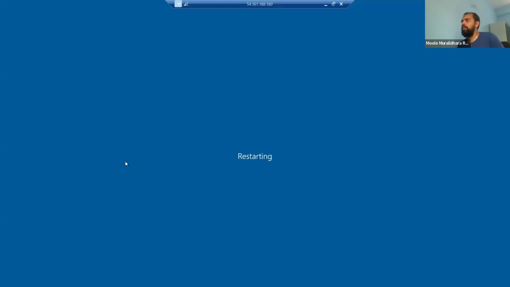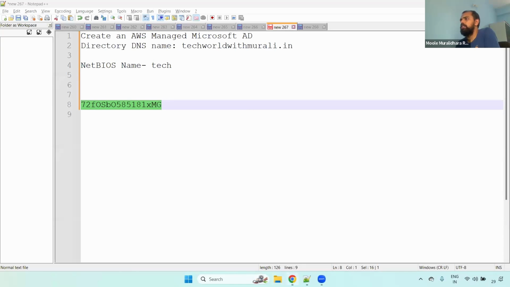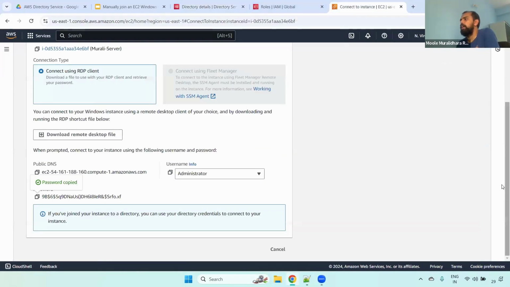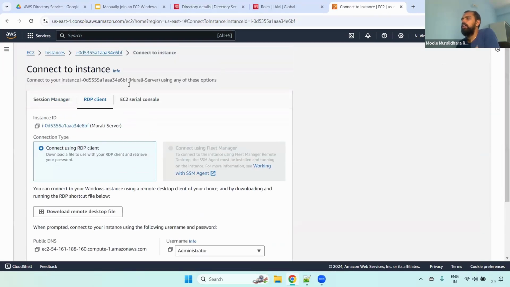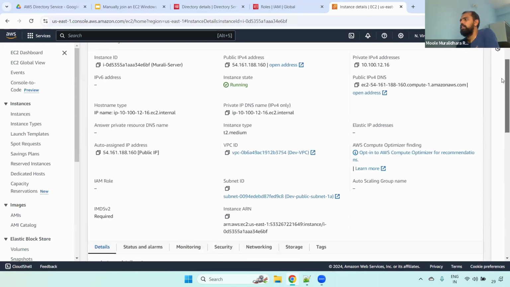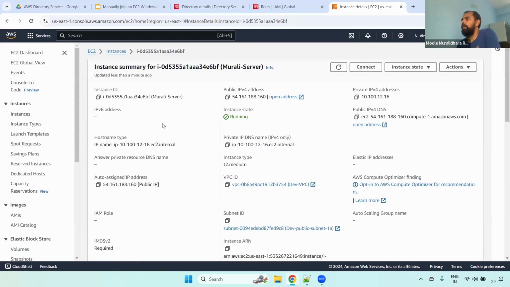Now it is restarting. You have to wait for a couple of seconds. Once it is up and running, we can connect again. Instead of using administrator credentials, we can directly use our AD credentials, because that particular AD is attached. One more thing, if you observe, when we were creating the instance, we selected the directory service, direct join directory, and also we selected the role. But when you are joining manually, we don't require those two. We don't even require the role. It will automatically join. Understand that?